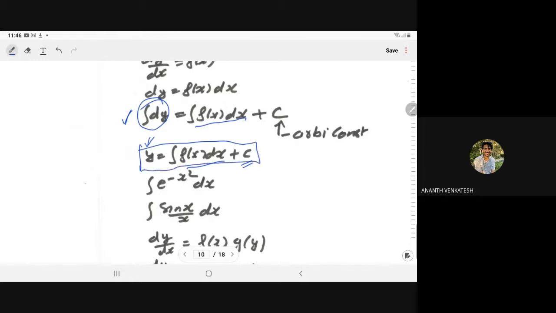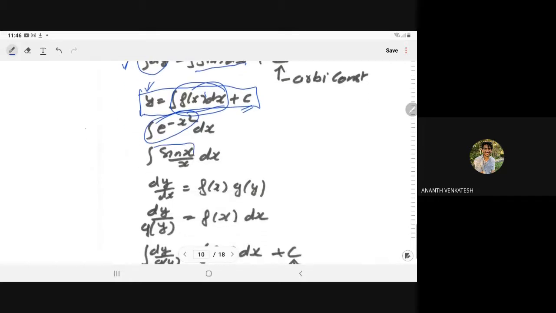Now the problem is, can we determine the integral of any function? Always not true. For example, the integral of e to the power minus x square, you cannot determine. The integral of sin x upon x, you cannot determine. So if in any differential equation we have the involvement of these, we have to go a different way.